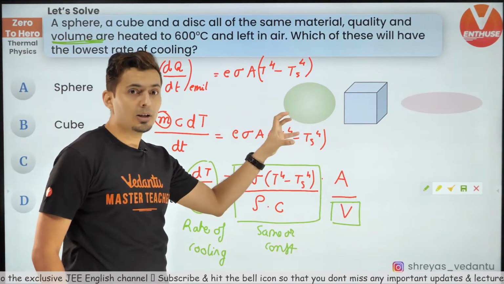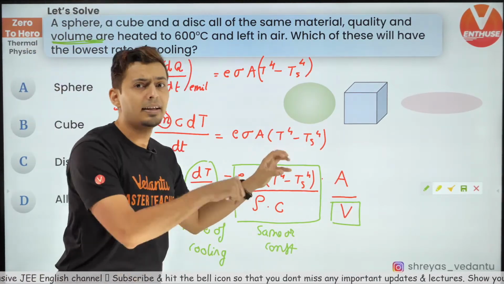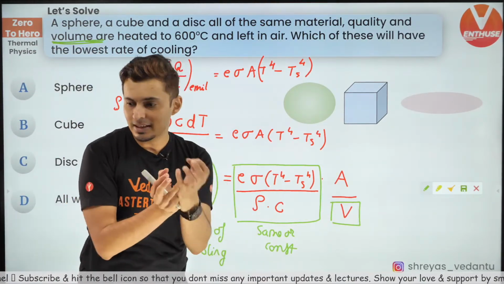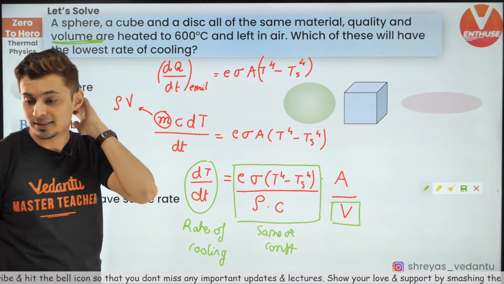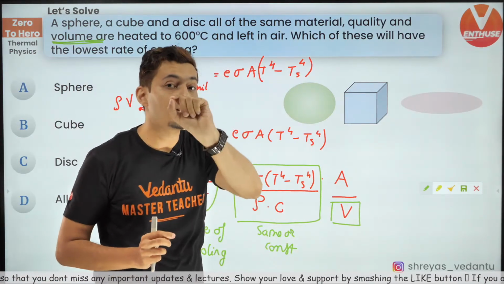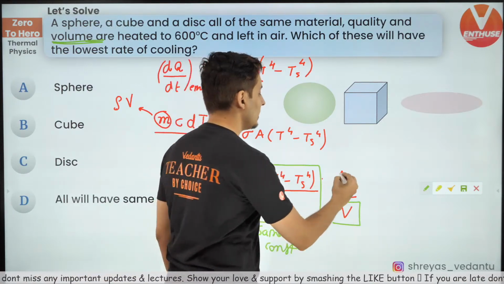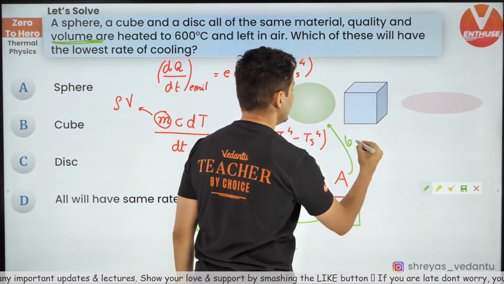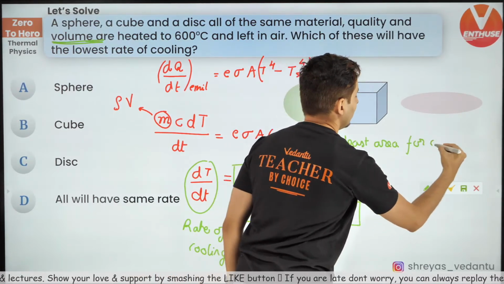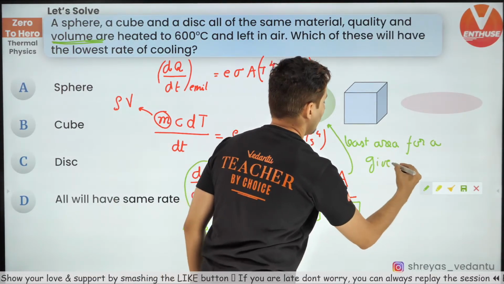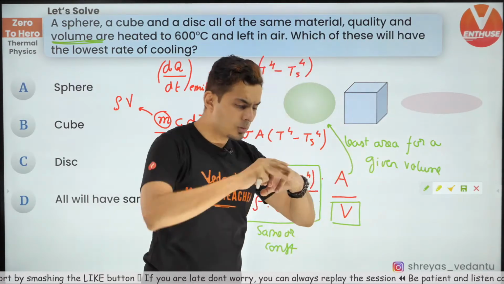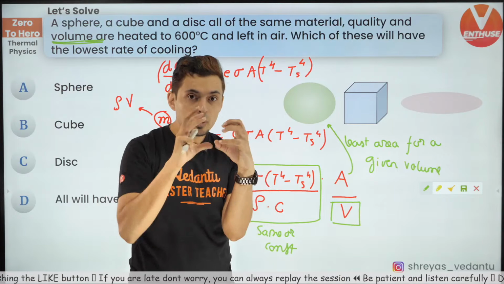So for a given volume, which has the least area? If you take a volume and you want the least surface area, which has the least surface area? No, it's not disk. Thank you, Radha. It's not a disk, guys, it's a sphere. Yes, a sphere has the least area for a given volume. You should know this fact. If you take a volume and you want to minimize the area, you will make it into a sphere.